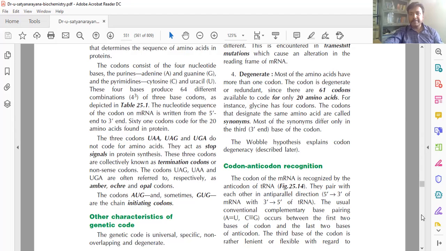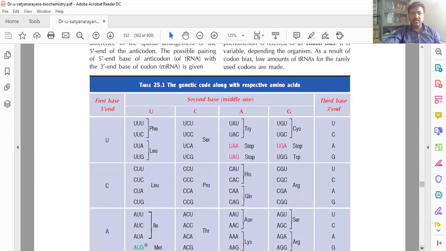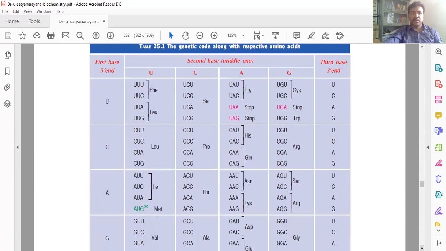Okay, that is about it. So these are examples for the genetic code. See these two codons; this is one triplet codon. These two codons form phenylalanine: UUU and UUC. These two codons form leucine: UUA and UUG. So like that, one or a maximum of two codons are required, but only one codon, AUG, forms the methionine.